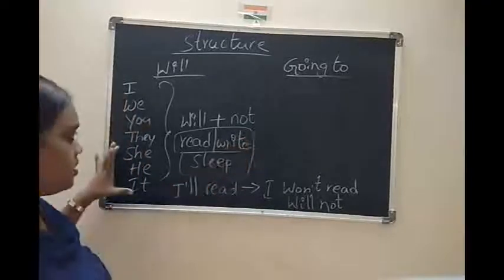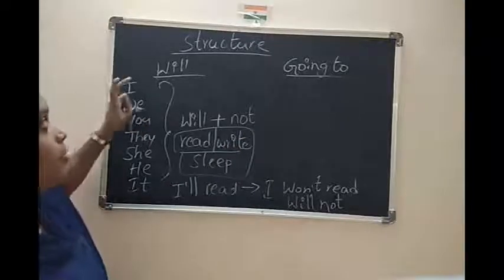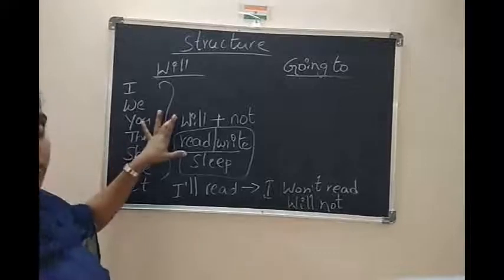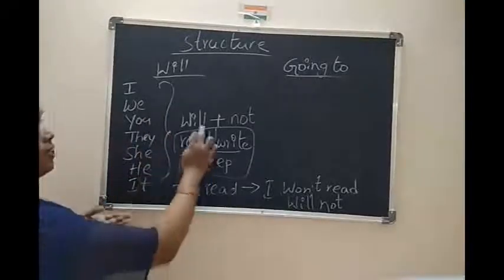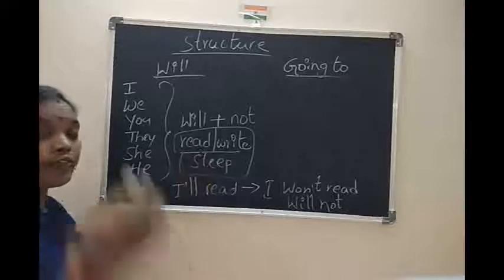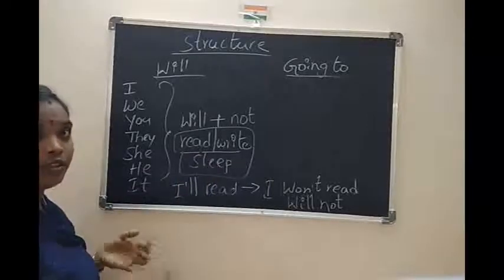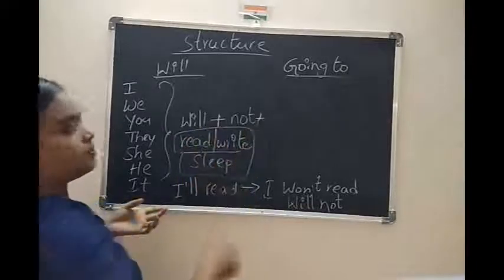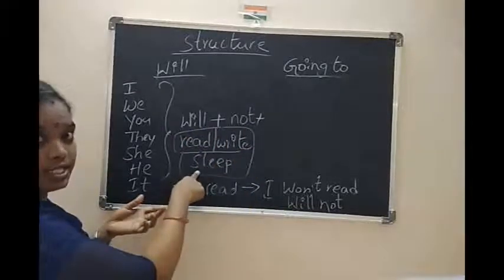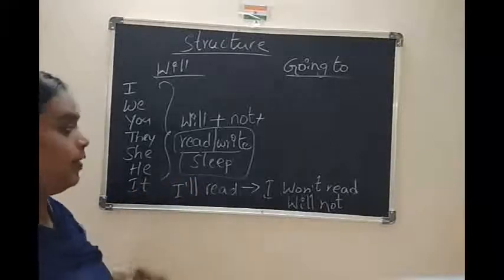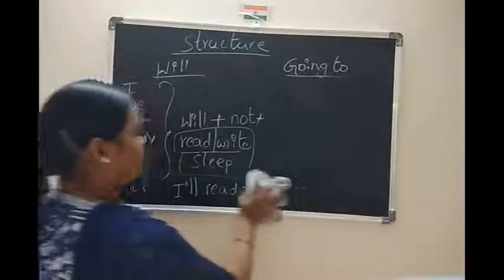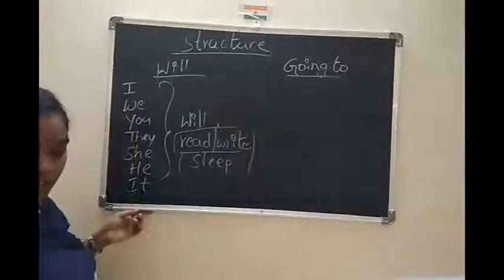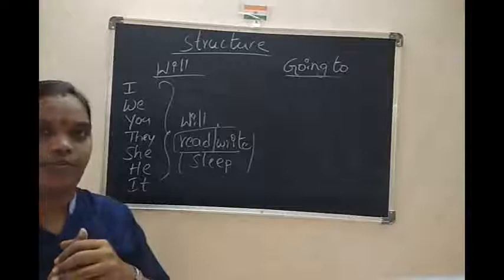First one is subject structure. See one by one. Structure of the sentence. First is subjects are there. Will and verb. First one is will plus verb. But whenever we are going to negative way, not. We can add will plus not plus verb. This is second one. Now coming to third point. We are writing all this. Now coming to question form.